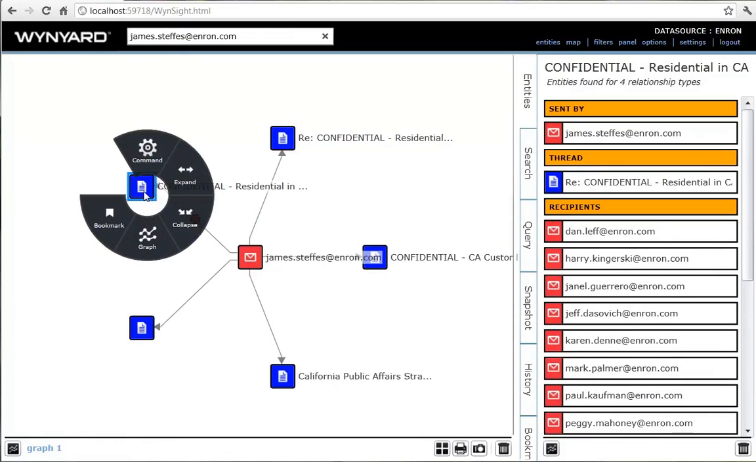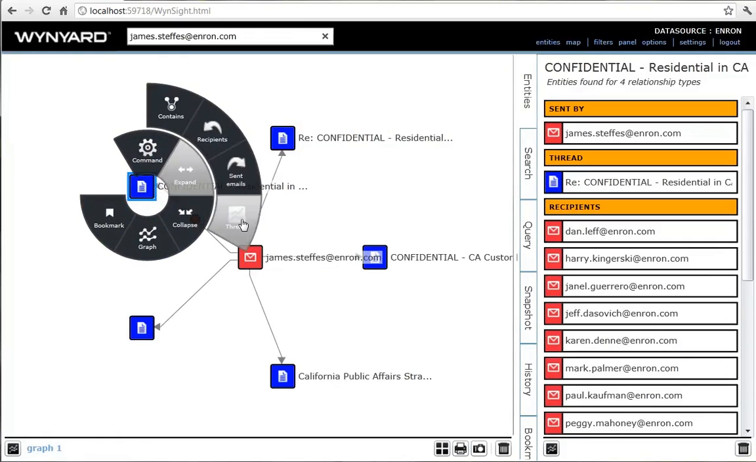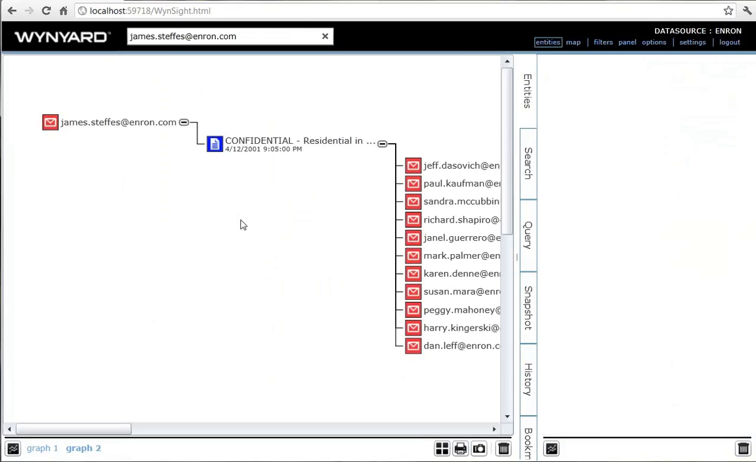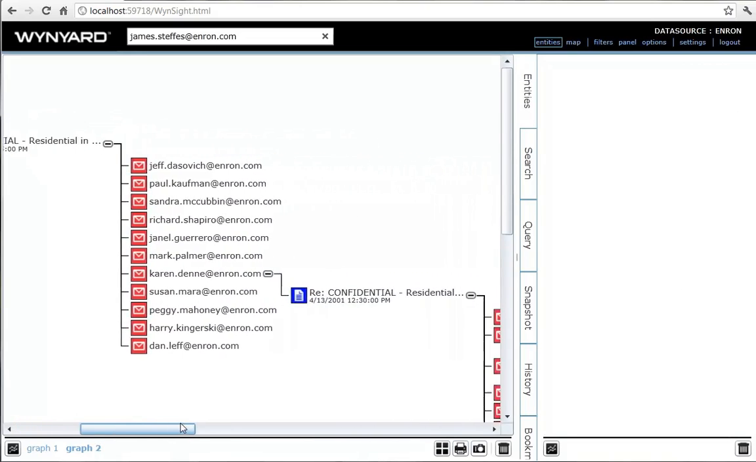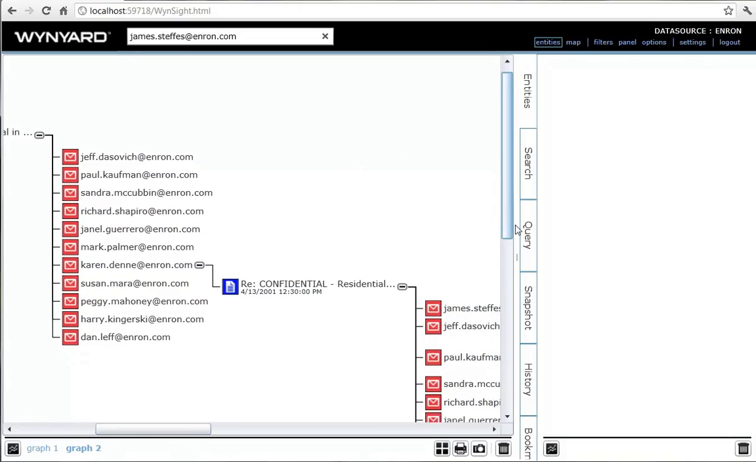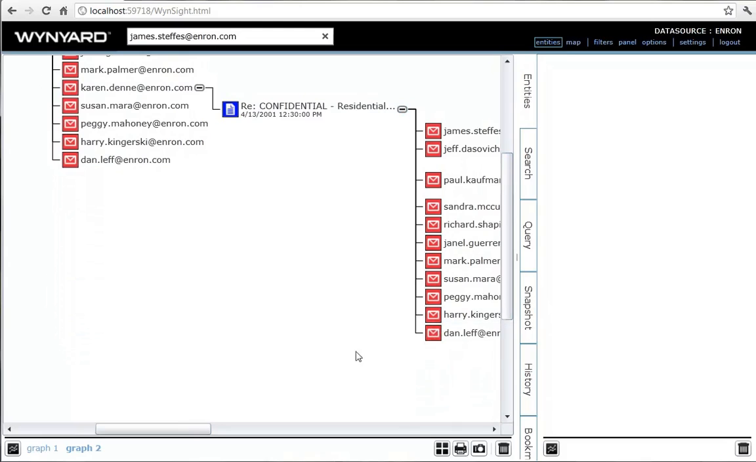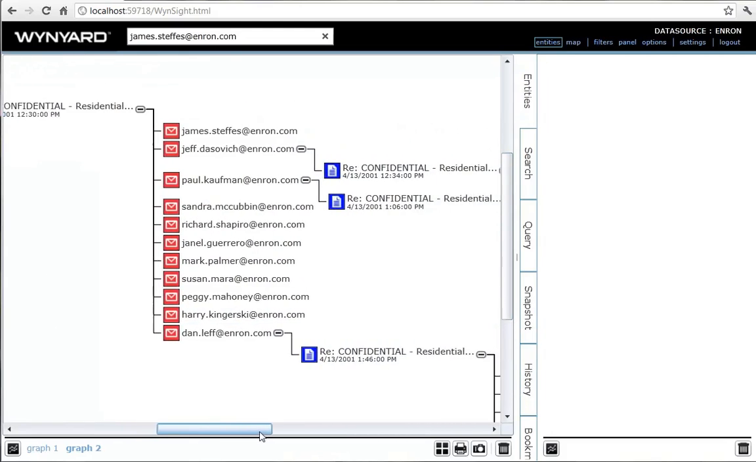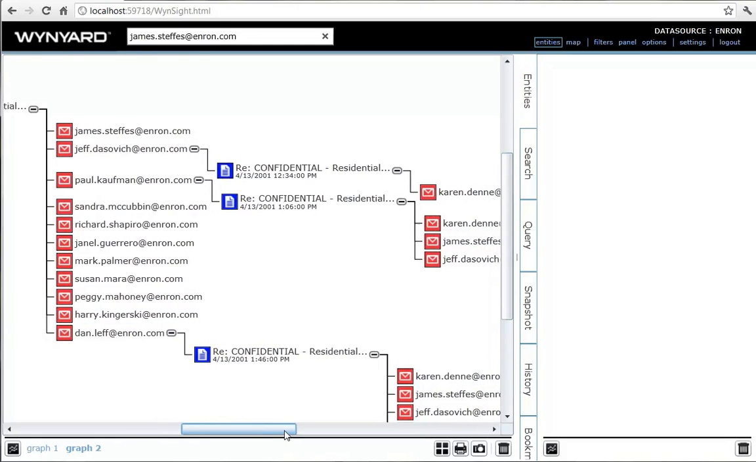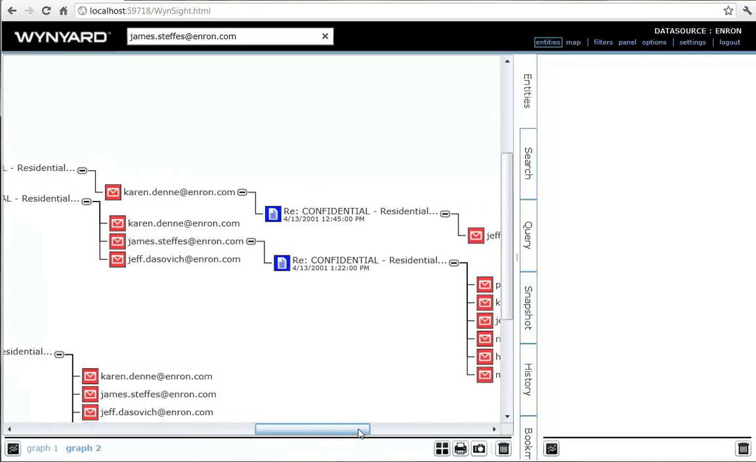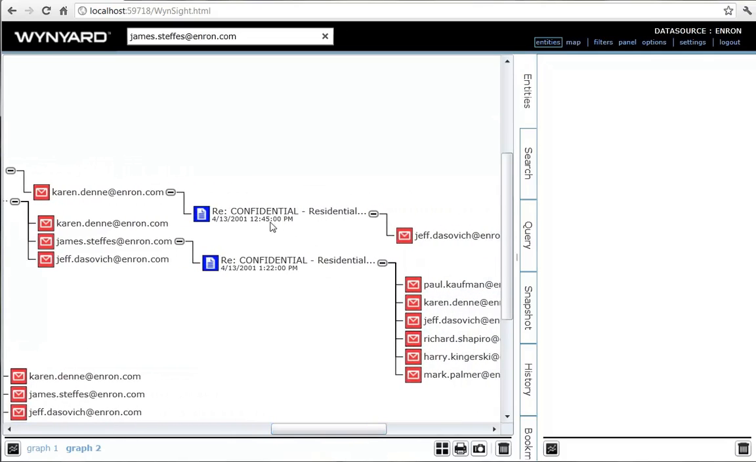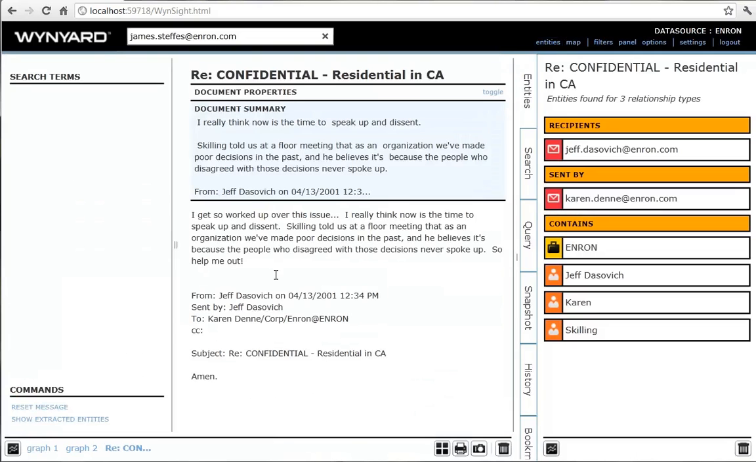Sometimes further suspects can be found by following an email's conversation thread. Let's expand this email by thread to see where it leads. James sent the email to his clique, and it was replied to by Karen Den. Three people replied to Karen's email, and, interestingly, one of these replies has led to a private conversation between Karen and Jeff Dasovich. Looking at Karen's email to Jeff, we see that she is a dissenting voice, and may be worth following up as a potential whistleblower.